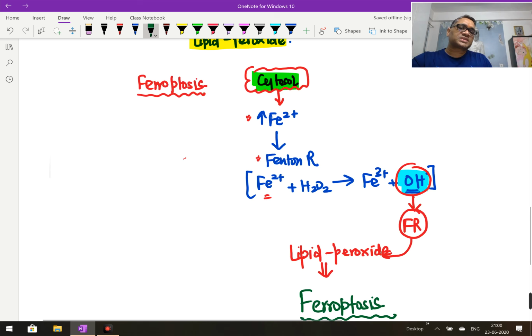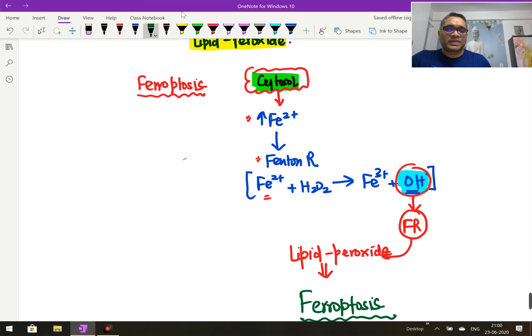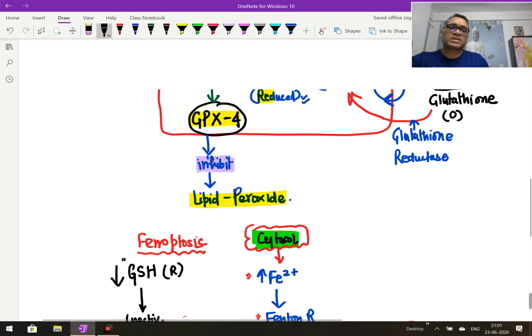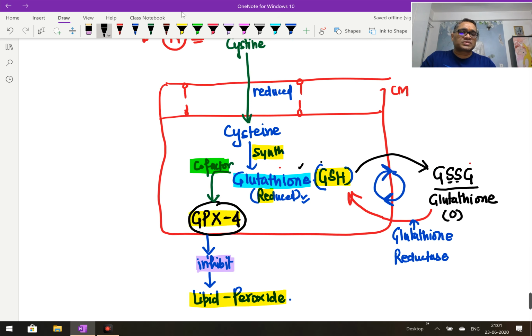So in this process, what should have happened here? This lipid peroxide should have been inhibited by GPX4, but why has it not been? Because of the lack of GSH. Whenever there is a decreased amount of the reduced form of the glutathione, GPX4 will be inactivated. Remember, as I said, this is the important cofactor: the reduced form of glutathione is the important cofactor for GPX4, right?